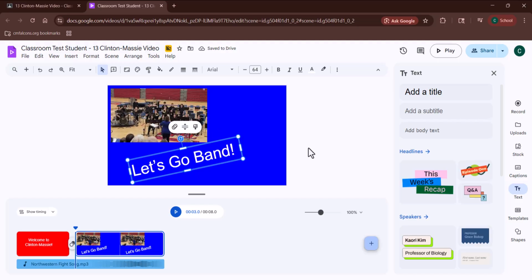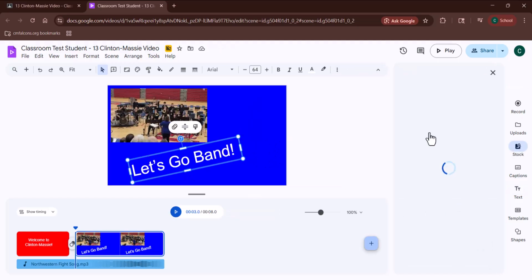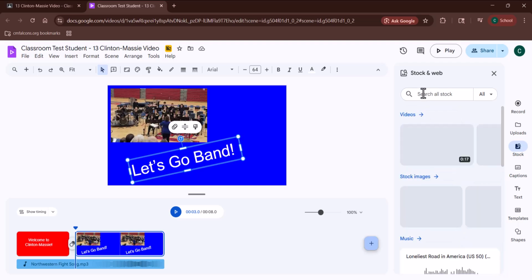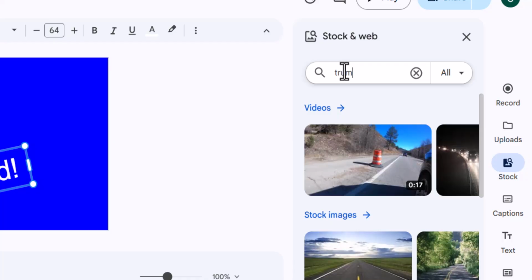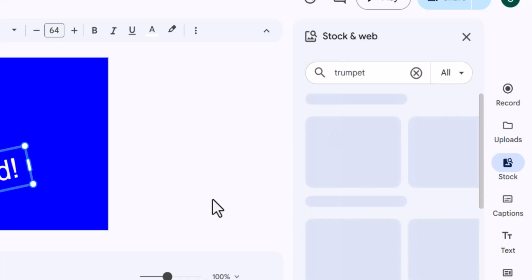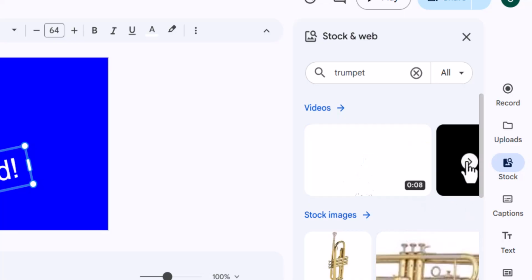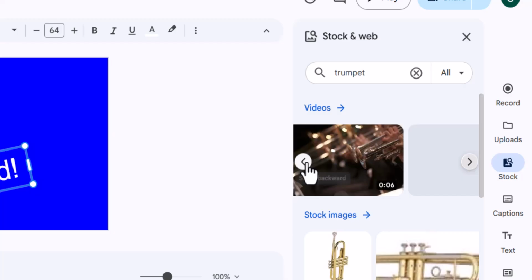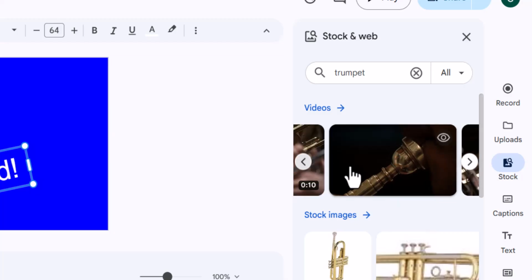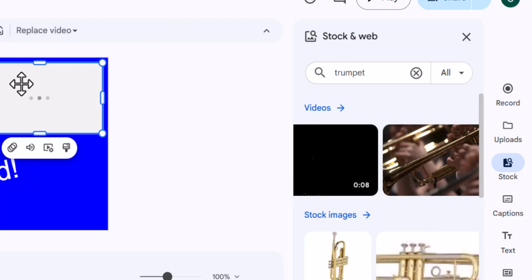We're going to add another image, but it's going to be a stock image. And you could look for anything. I'm going to look for a trumpet. And maybe you want to add that in, as long as it matches your idea.